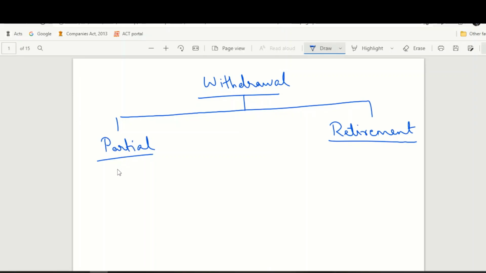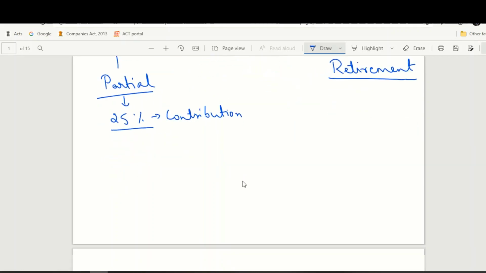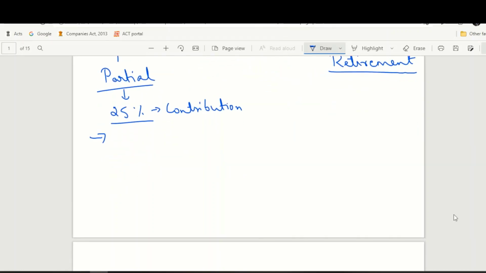Partial withdrawal, first of all, is possible only to the extent of 25% of your contribution. If you have, let's say, contributed an amount of 1 crore rupees over a period of time, out of that 1 crore you can withdraw only 25 lakhs. But even that 25 lakhs comes with certain restrictions. First condition is that you should be a member of NPS for at least 3 years. You cannot withdraw until you contribute for a continuous period of 3 years.